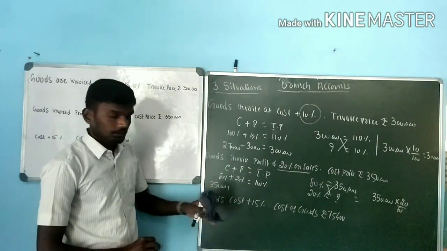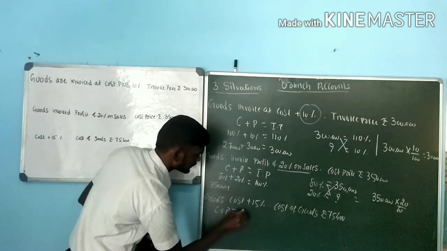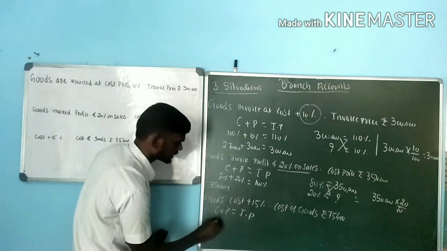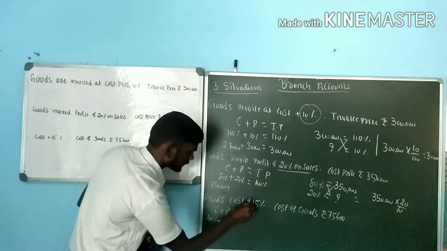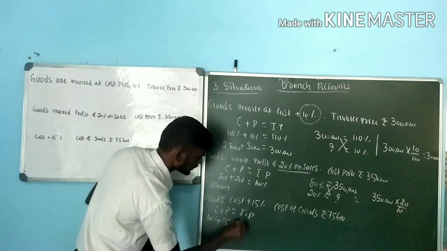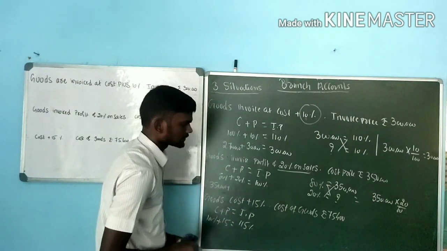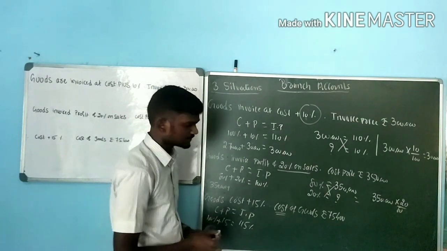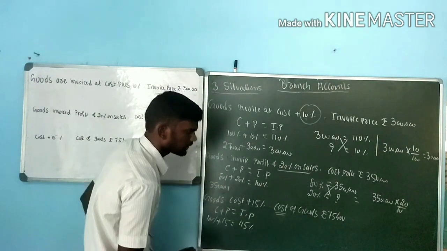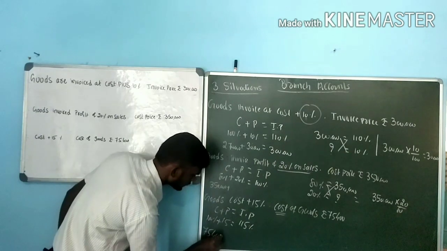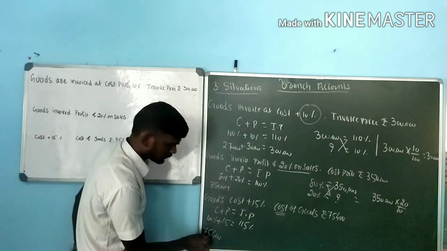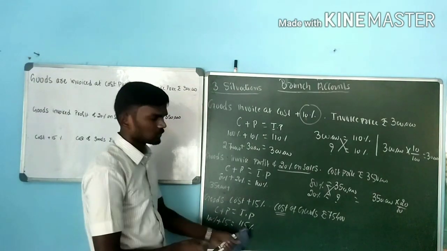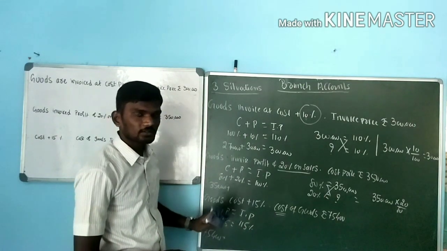Next one, last situation: cost plus profit equals invoice price. We are calculating profit on cost, so take cost as 100%. Profit is 15, so total is 115%. Next, identify whether the given value is invoice price or cost price. They have given cost here, cost value is 75,400. So that is 75,400 into 15 divided by 100. We are getting some kind of profit amount. That profit amount we need to add. This is how we need to go for the three situations.